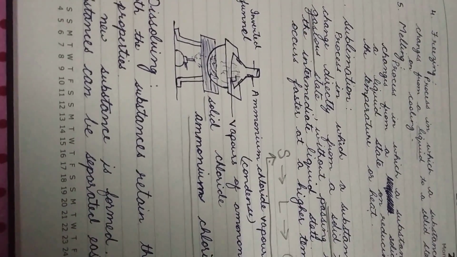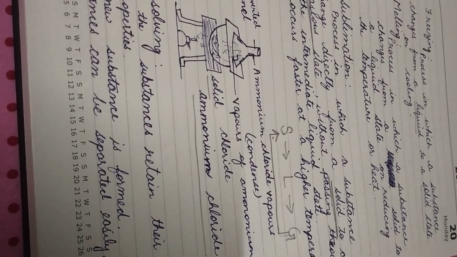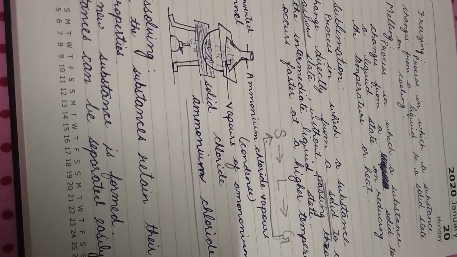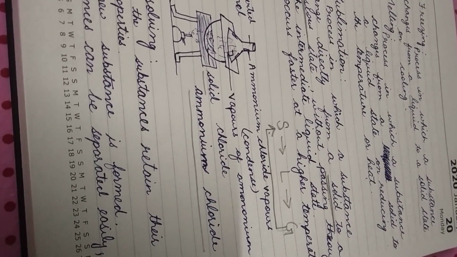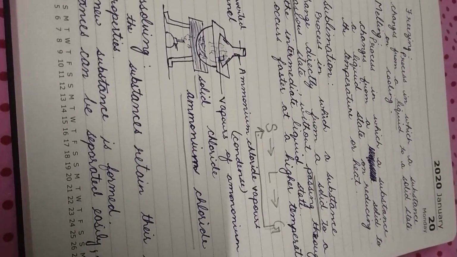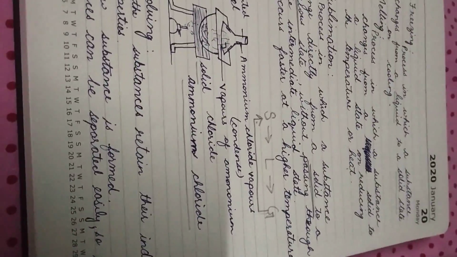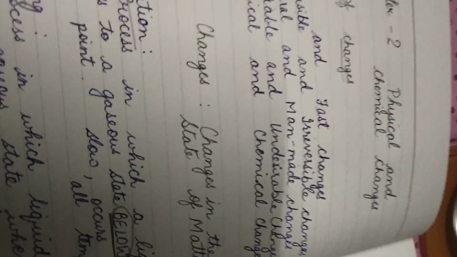I hope you all have understood the various activities or processes which occur in physical changes, that is, changes in the state of matter, and how matter changes from one state to another. I'll just show you the flow diagram.